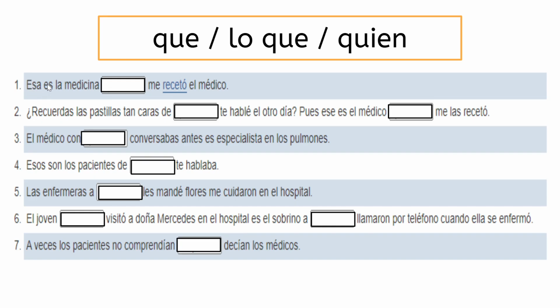Here we go. Esa es la medicina blank me recetó el médico. Que. Oops, sorry, Papa Turtle. That is the medicine that the doctor prescribed to me. ¿Recuerdas las pastillas tan caras de blank te hablé el otro día?